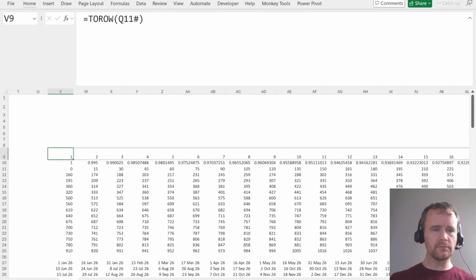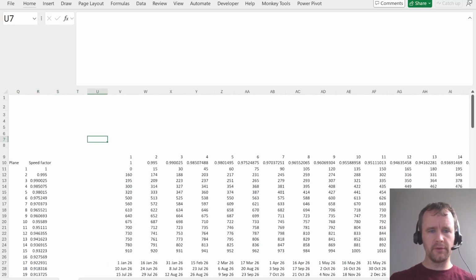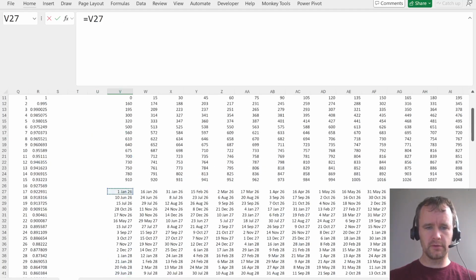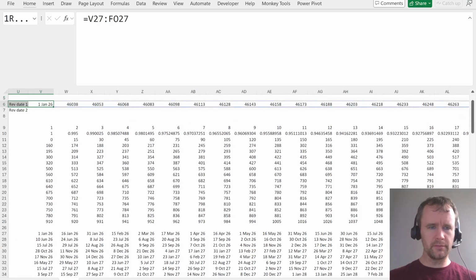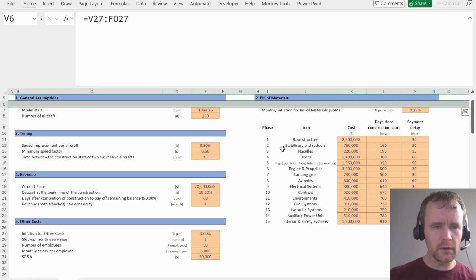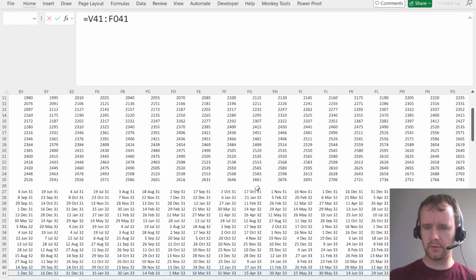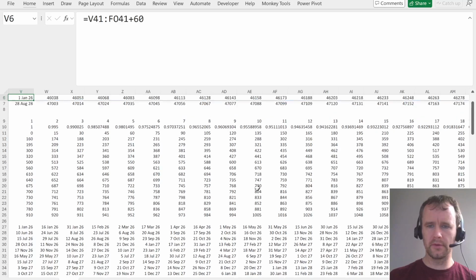So I need 2 revenue dates. Rev date 1, rev date 2. First revenue date is going to be this. Sorry. Deposit at the beginning of construction, yes. 60 days after the end, so it's going to be this plus 60.